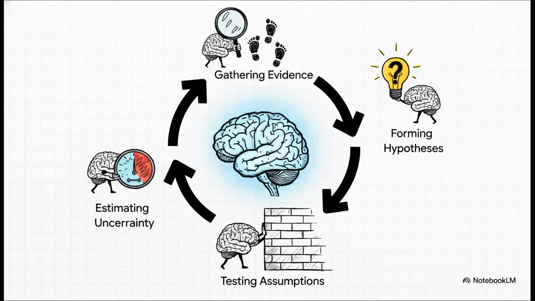A true AGI operates dynamically. It proactively gathers evidence. It forms solid hypotheses. It deeply tests its assumptions. It estimates its own uncertainty. And honestly, perhaps most importantly, it actively seeks out information that proves it wrong before ever revising its conclusions.